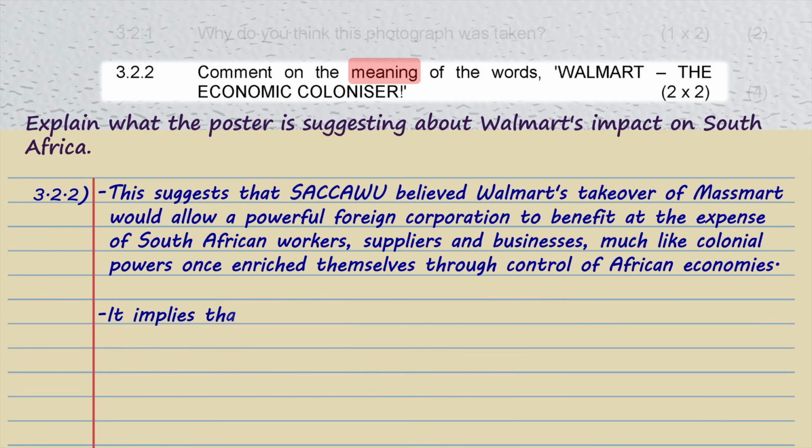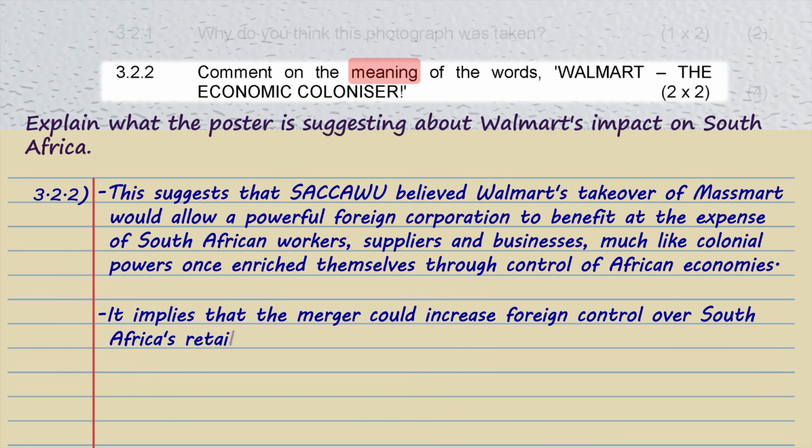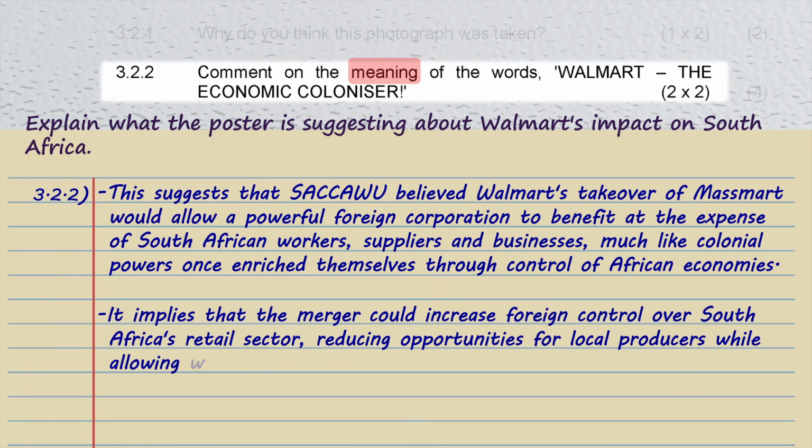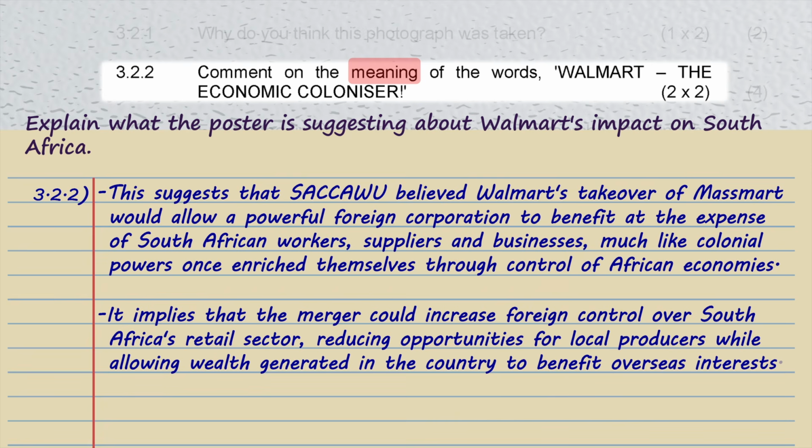It also implies that the merger could increase foreign control over South Africa's retail sector, reducing opportunities for local producers while allowing wealth generated in the country to benefit overseas interests. Again, the key is not to repeat the slogan, but to explain the comparison being made. Use historical evidence such as Sakau, Walmart, Massmart, South African producers, and colonial economic exploitation.